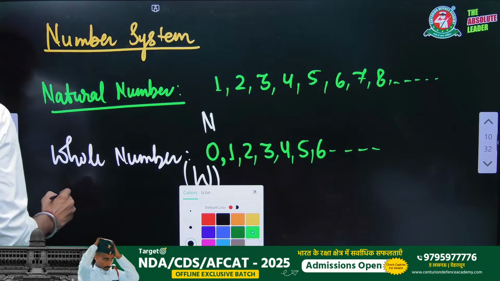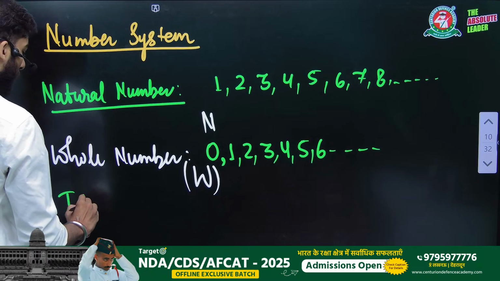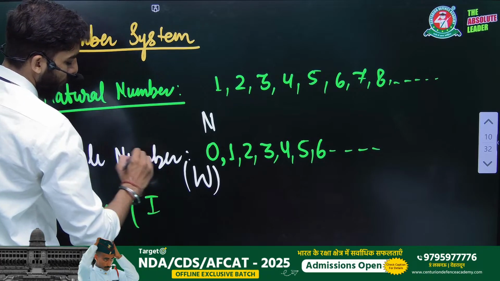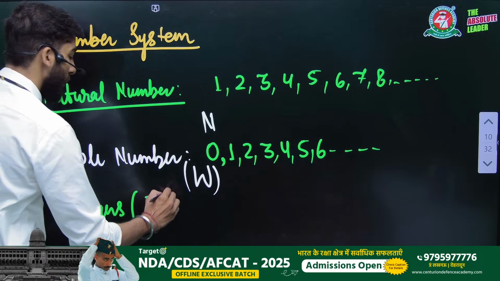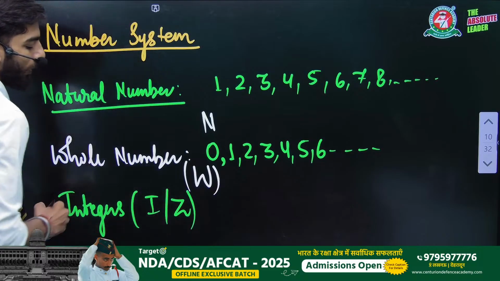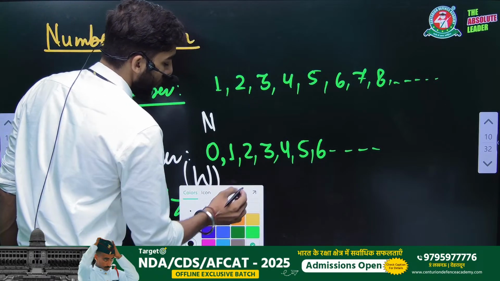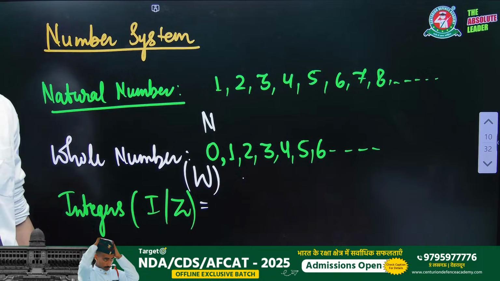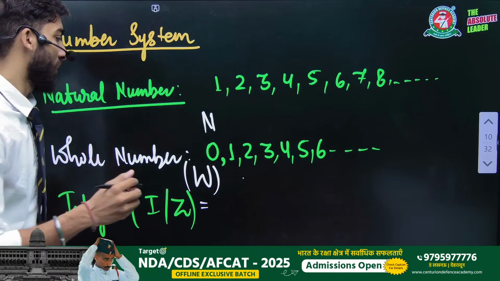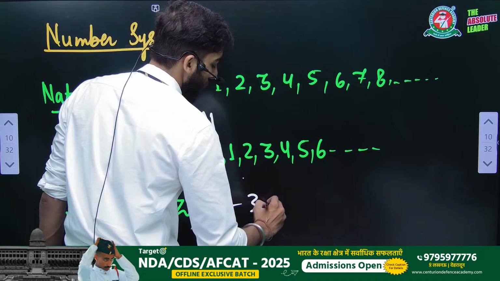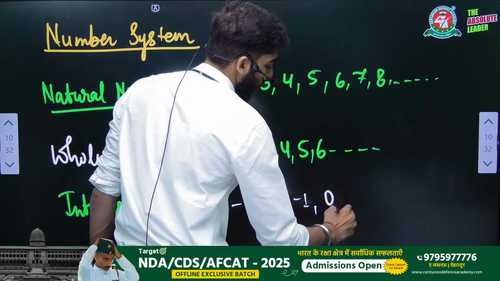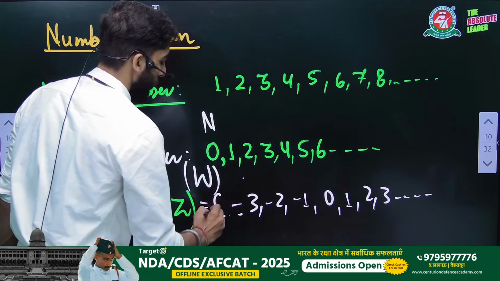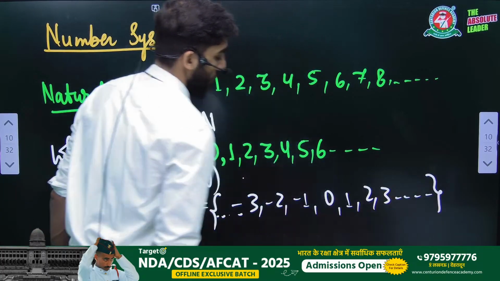Another thing is integers. Sir, what are integers? Integers we will represent with I or Z. Integers are -1, -2, -3, 1, 2, 3, 0. Everything is an integer, right? We take the example -3, -2, -1, 0, 1, 2, 3. These are integers.